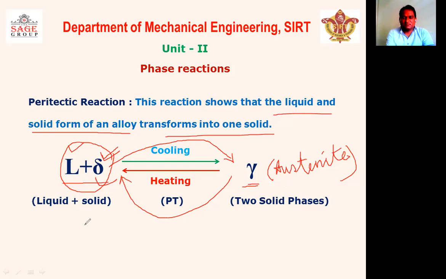It means the peritectic reaction will take place first, then the eutectoid reaction starts, because the eutectoid reaction starts from gamma iron, and we get gamma iron from the peritectic reaction. So first the peritectic reaction takes place, and after that the eutectoid reaction.